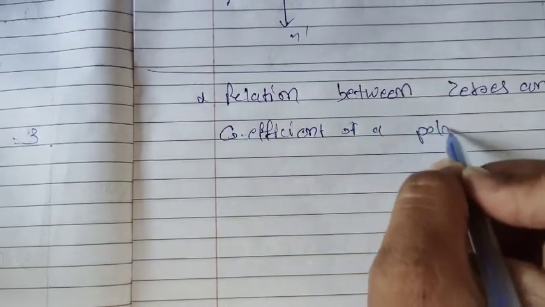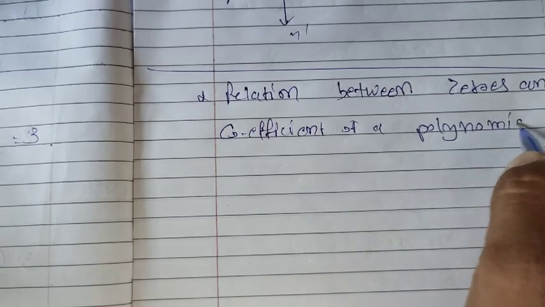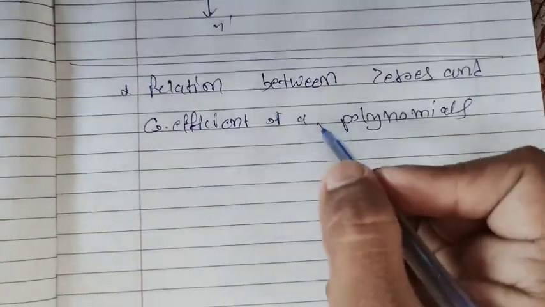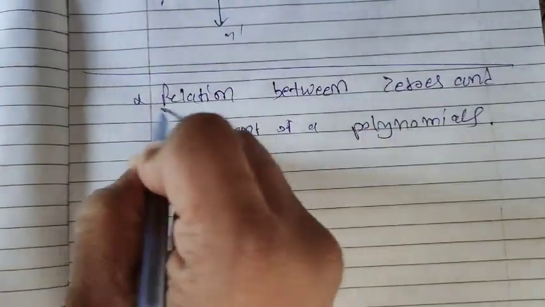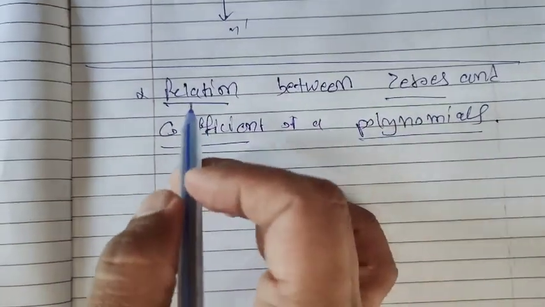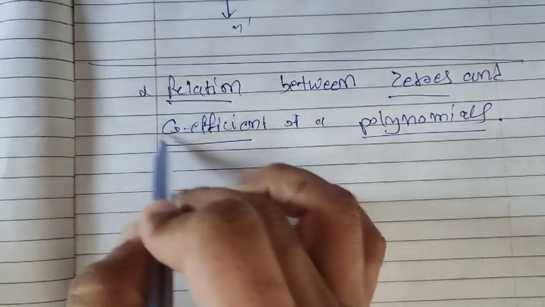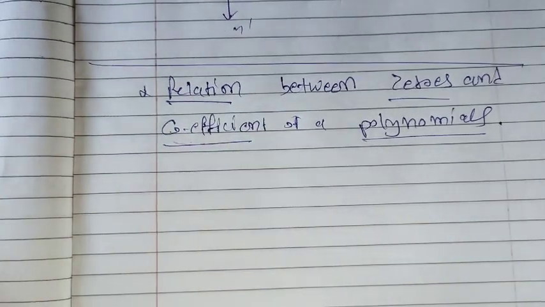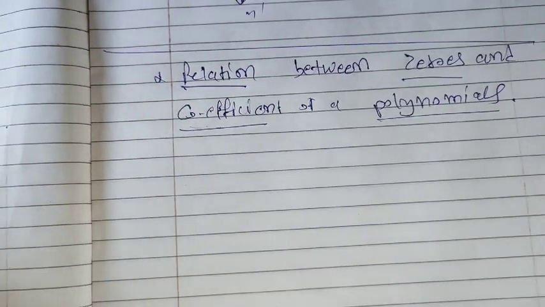Okay, polynomial, coefficient of a polynomial. So what is the relation between the zeros and coefficients of a polynomial? Then students, you know what a coefficient is. We will learn in this example what a coefficient is. We will refer to it also.